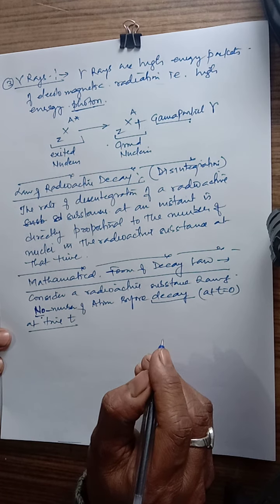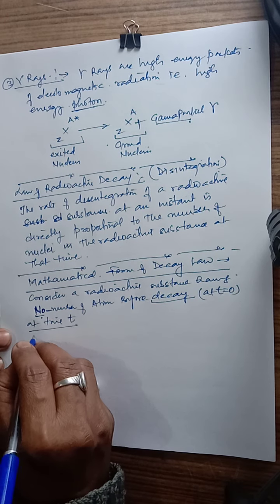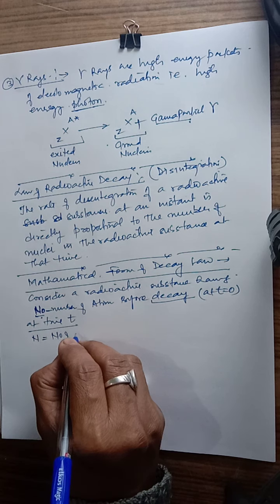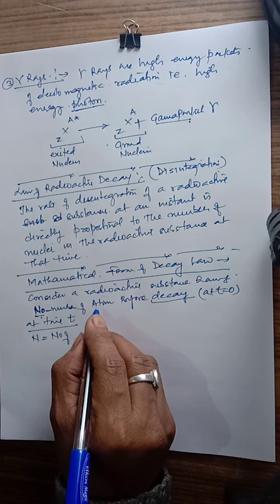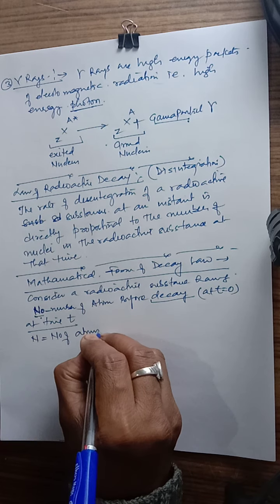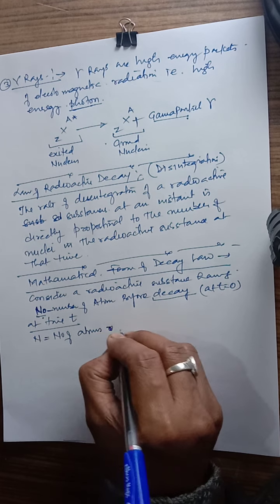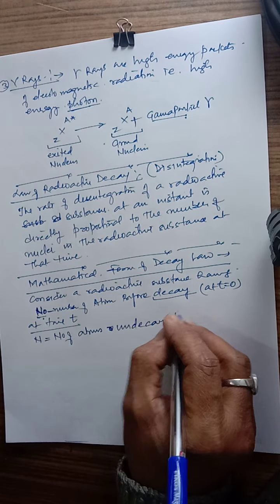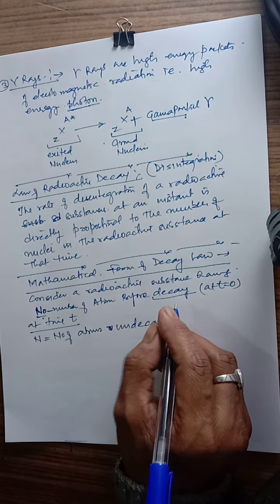Let N be the number of atoms that are undecayed. This is the undecayed element.